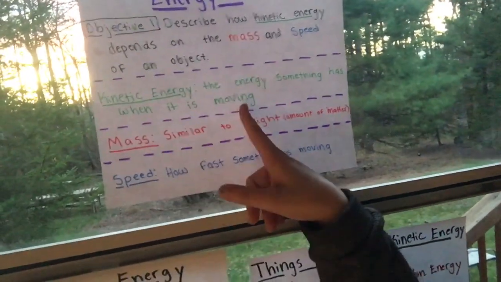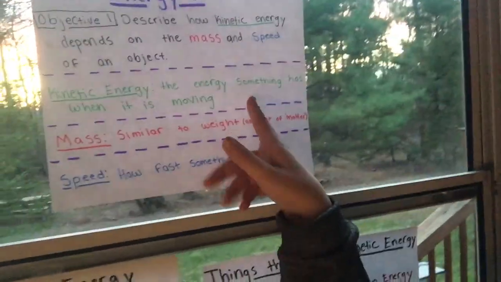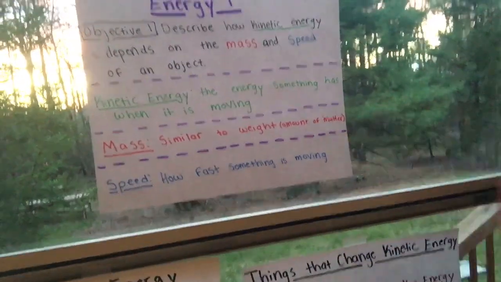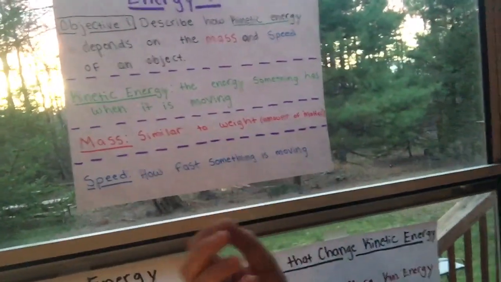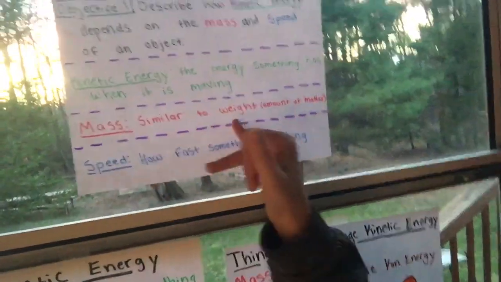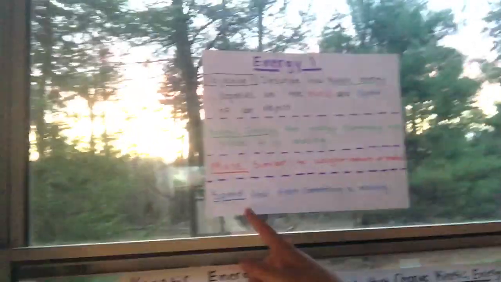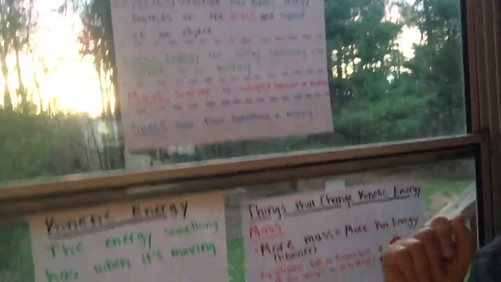So kinetic energy is the energy something has when it's moving. So when an object is moving from one place to another, how much energy does it actually have? Mass is similar to weight, and that's kind of how we're going to think about it for the time being, just to make things easier on our brains. Speed is how fast something is moving. I assume we're familiar with this vocab word.